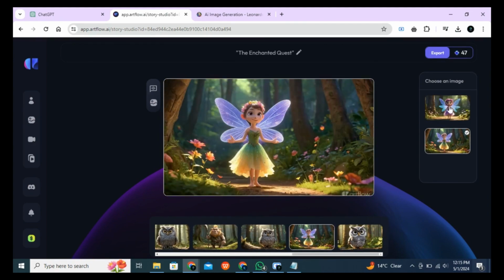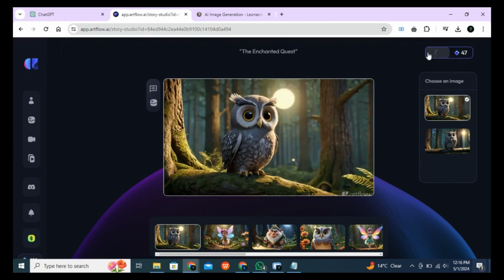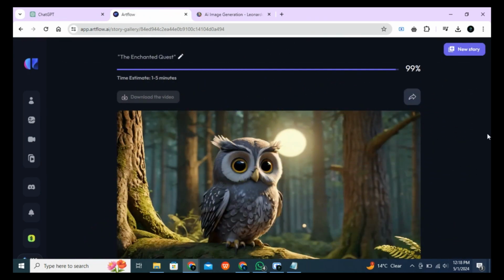You can play with it to see the one that meets your preference. Once you're satisfied, click the Export button. Here it may take a moment, but soon you'll see your story come to life.